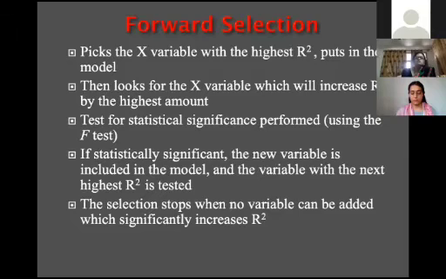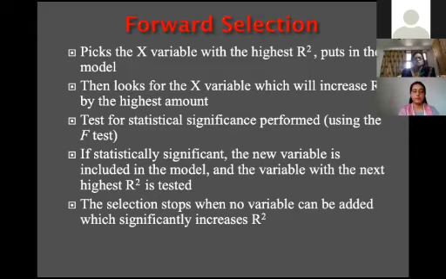Then you take that variable with the highest R square into your model, and the statistical test is evaluated by the F test. Once one variable is entered, then see the next highest R square. Similarly, this is the statistics for entering the variable in the forward selection method.